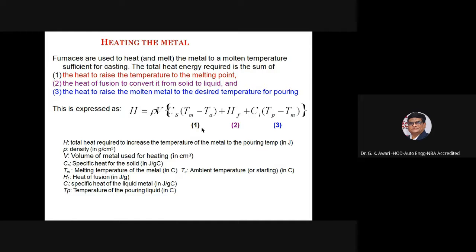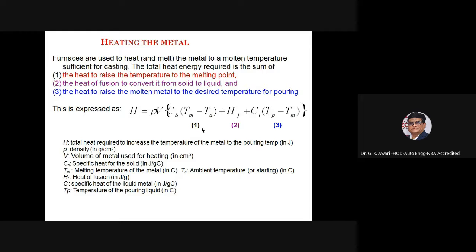So the expression for heating the metal is H = ρV[Cs(Tm − Ta) + Hf + Cl(Tp − Tm)], where H is the total heat required to increase the temperature of the metal to the pouring temperature. Rho is the density in gram per cubic centimeter.